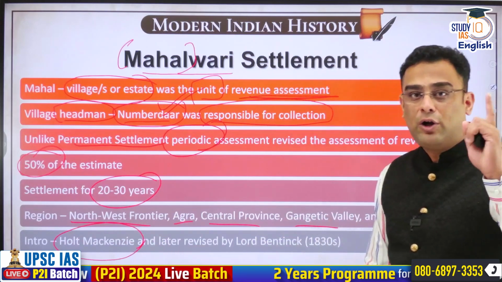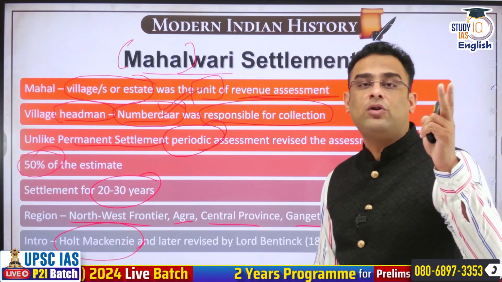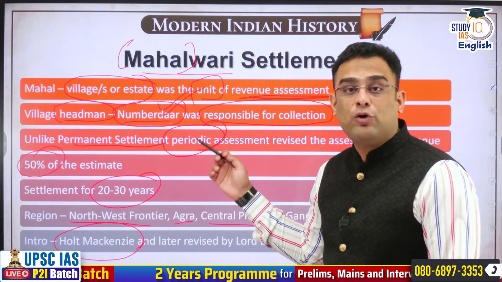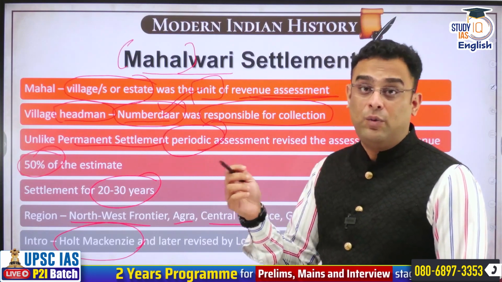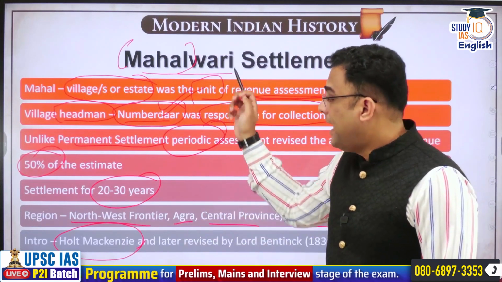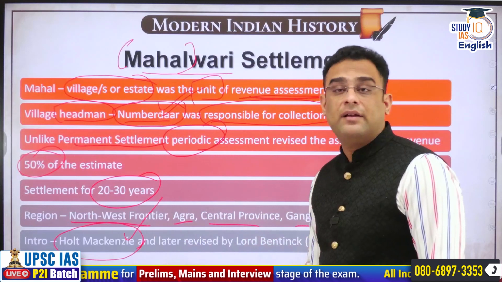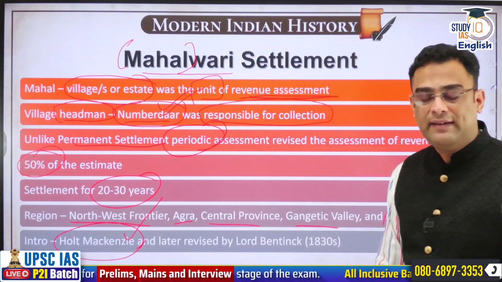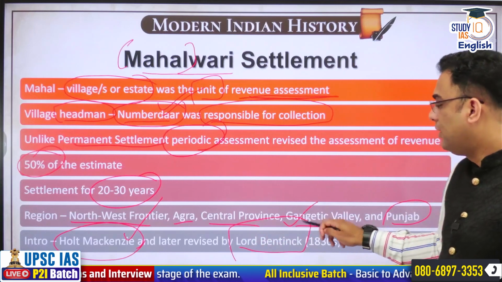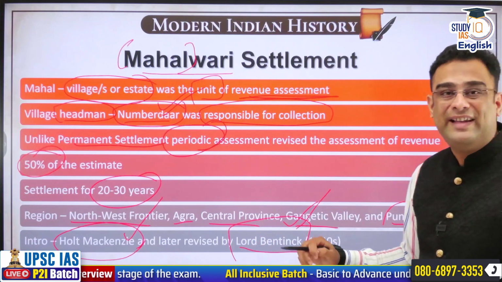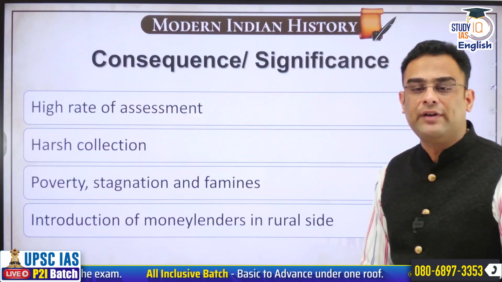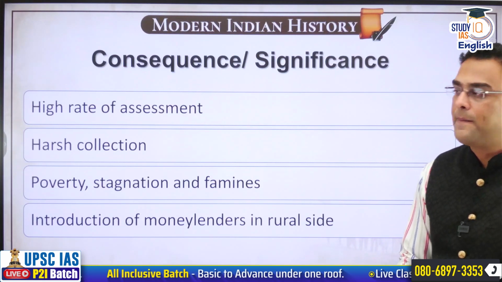For the Permanent Settlement, Lord Cornwallis, Sir John Shore, and Barlow are associated with that. In the case of Ryotwari settlement, we have Thomas Munro and Elphinstone. Whereas for the Mahalwari settlement, the person associated is Holt Mackenzie, and it was later reformed by Lord William Bentinck also. So these are the names of British officials that we must know.